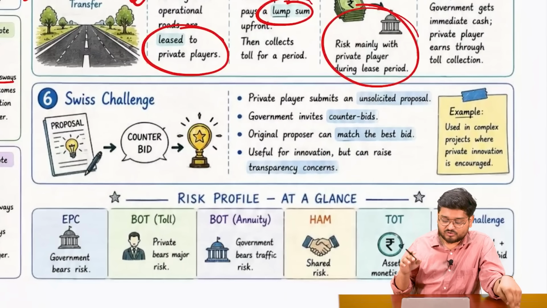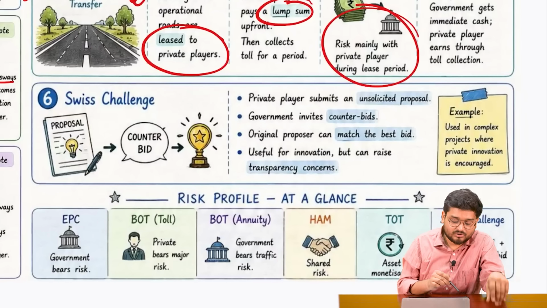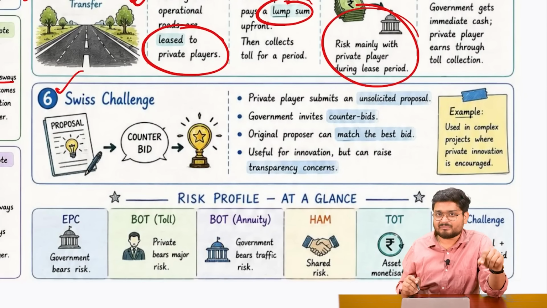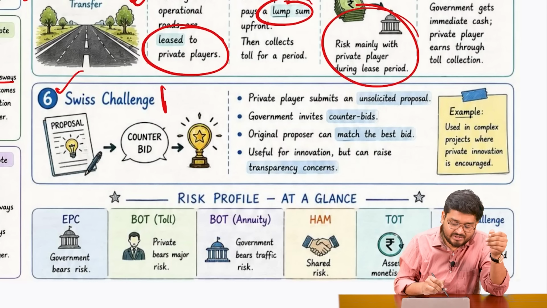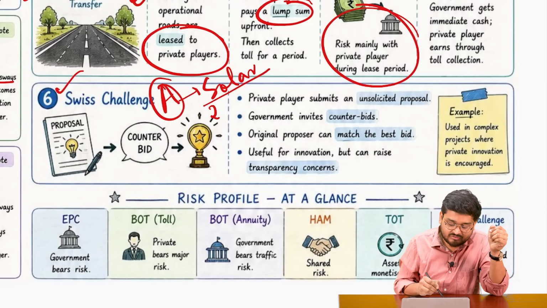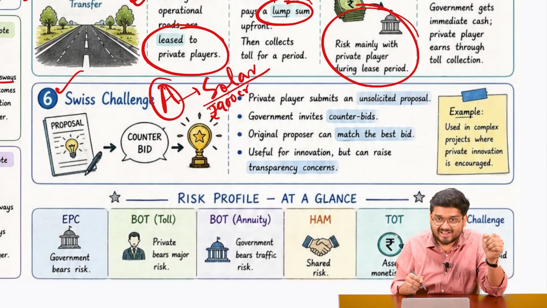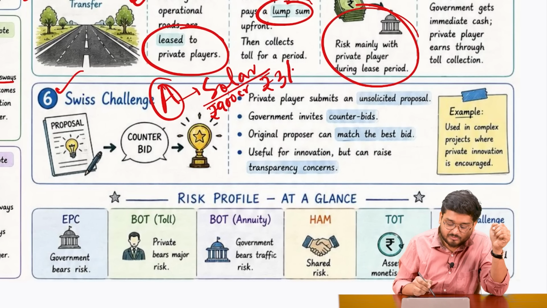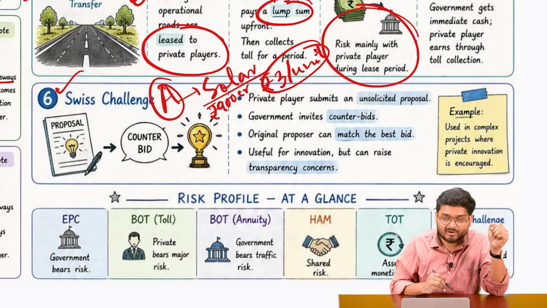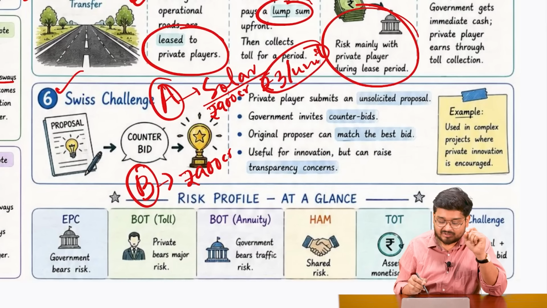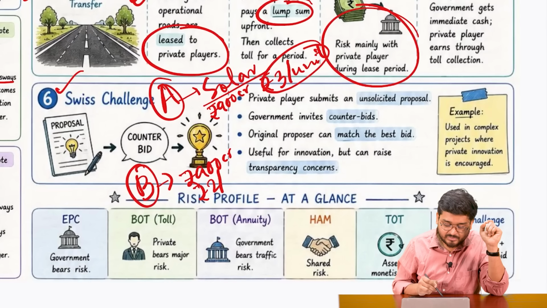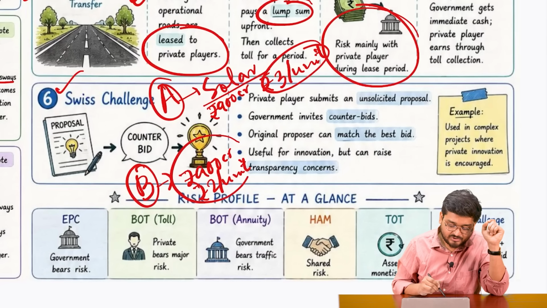And at the end of the day, we also have some models which operate on the Swiss challenge. Swiss challenge is, for example, say imagine there is a very big desert area where company A is going and telling that, okay, I will be building a solar farm, and I will be building it at a cost of around 900 crores, and I will be charging around 3 rupees per unit after I build this farm. Now there is a company B which is telling that I will be building it again for maybe 900 crores, but I will be charging only 2 rupees per unit of electricity by solar energy.